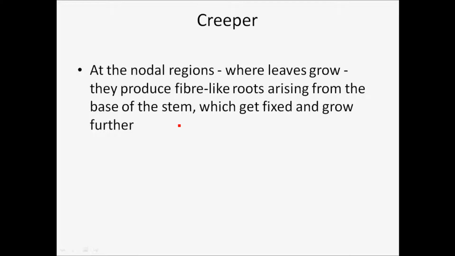Moving on to the next classification, creepers. Creepers are the plants which, at the nodal regions where leaves grow, produce fiber-like roots arising from the base of the stem, which get fixed and grow further. So creepers are basically that kind of plant that requires a base, as the ground has to be the base, and the stem itself produces roots which go in. You see, this was the seed, where it originated from, and then here the roots go inside, and the plant keeps on moving.